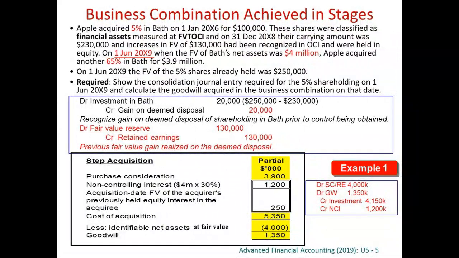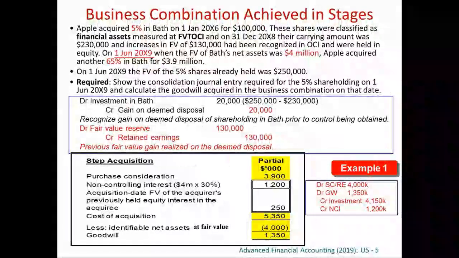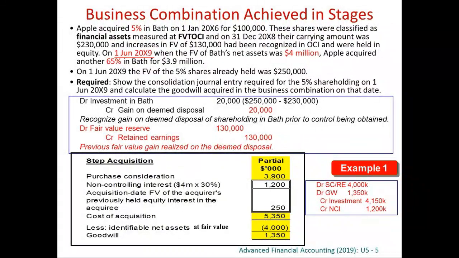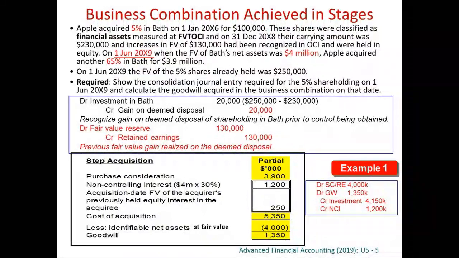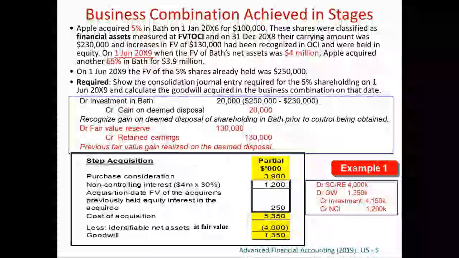130,000. You understand that other comprehensive income is the current year other comprehensive income. At each year end, other comprehensive income will be closed to fair value reserve, just like the profit and loss will be closed to retained earnings, right? So we should have a fair value reserve of 130,000 as at 31st December 2008.